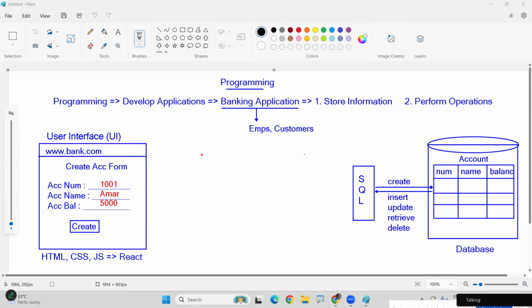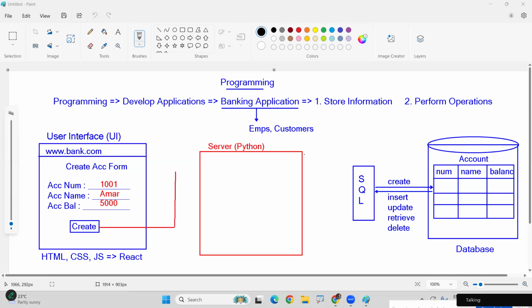In between, there is a server-side program. That server-side program we are using is a Python program. So Python is responsible, whenever they click on create, for taking the input from this HTML.